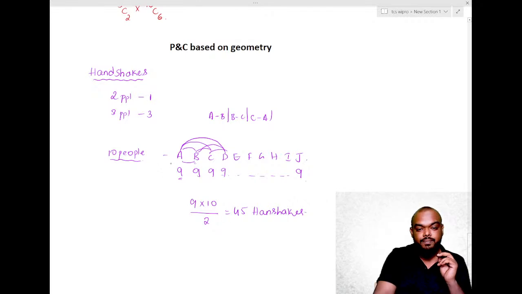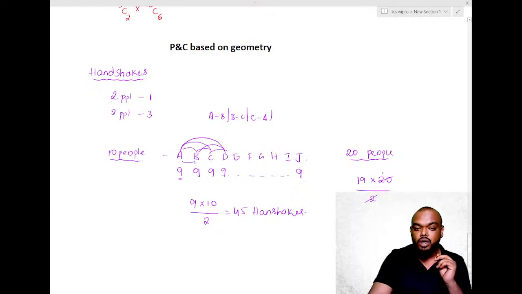45 handshakes. Suppose there are 20 people, check this out. Each produces how many handshakes? 19 handshakes. Every individual will produce 19 handshakes, into totally 20 people, 19 into 20. But there will be a repetition. Twice the handshake will be happening, so we'll divide by 2.